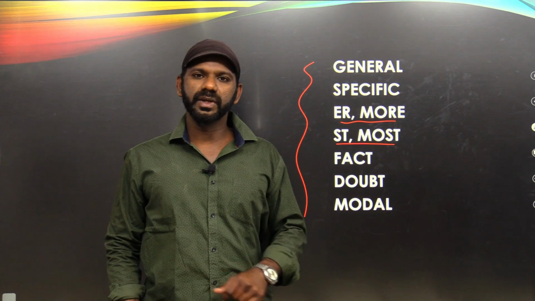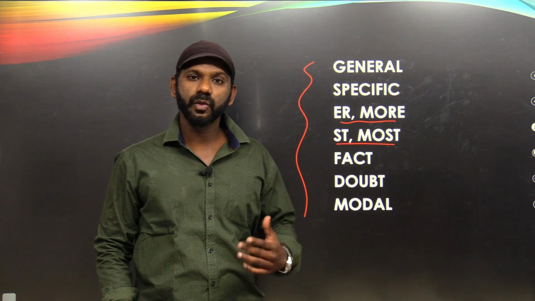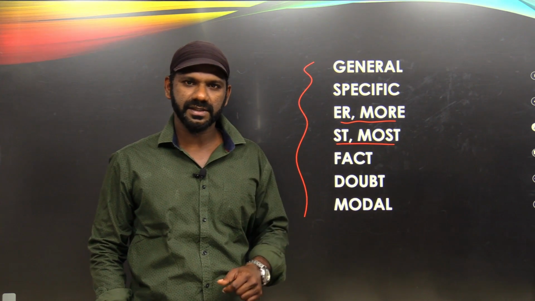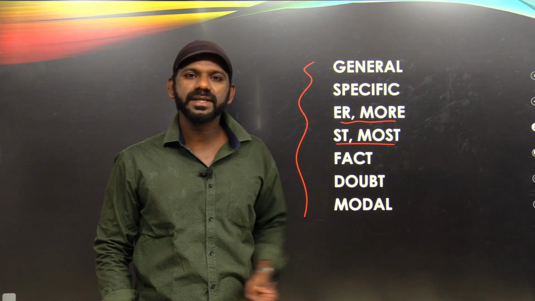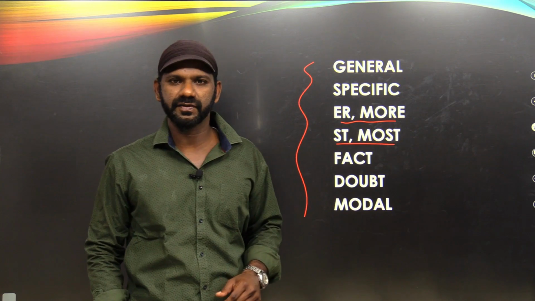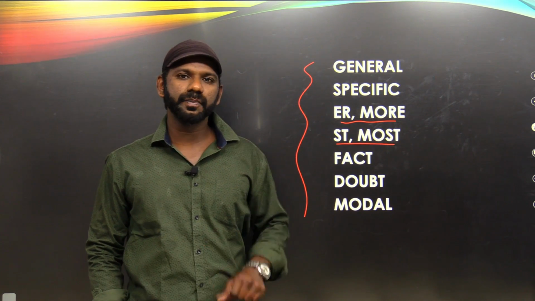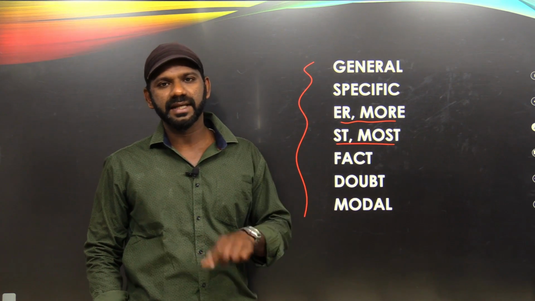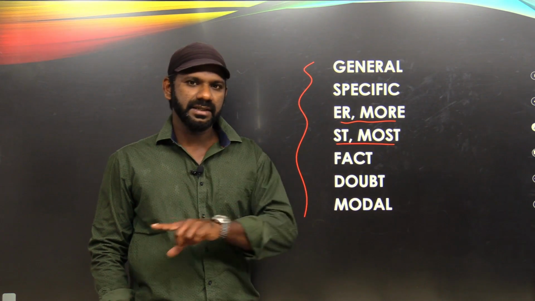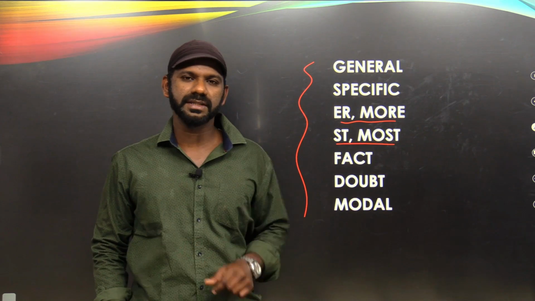ST words or most words are termed as superlative degree adjectives. If you find any option containing an ST word or most word, a superlative degree adjective, just see whether there is any superlative degree adjective in the passage. If you don't find any superlative degree adjective in the sentence in the passage that talks about that option, just eliminate that option.